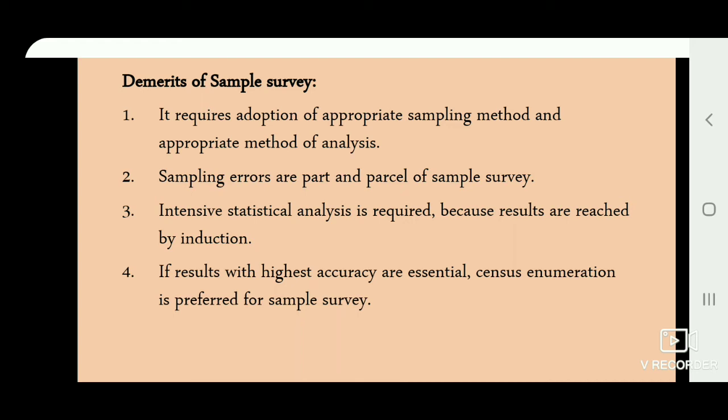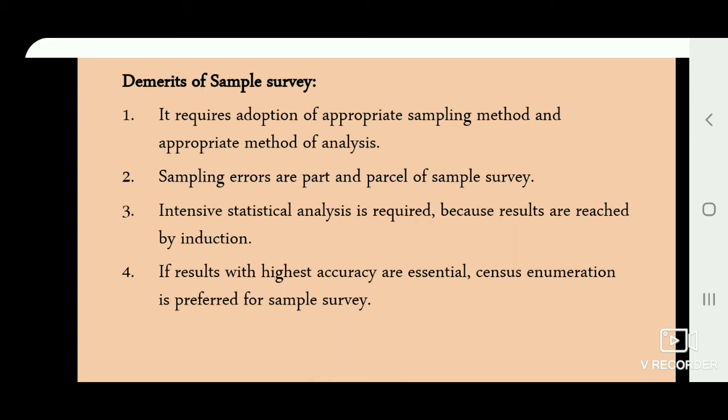The magnitude of sampling error depends on the size of the sample, the sampling procedure adopted, and the variation in the population. Sampling error can be reduced to a great extent by increasing the sample size, considering more than one sample, and adopting appropriate sampling methods.